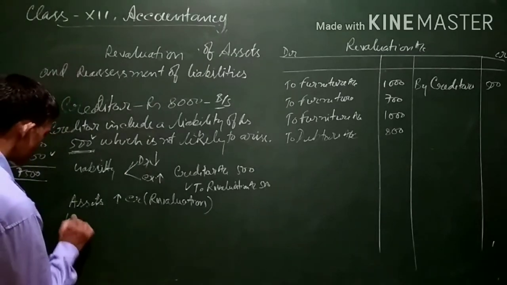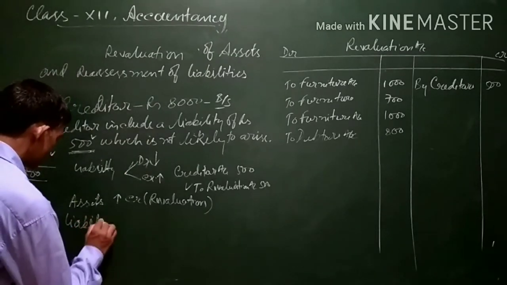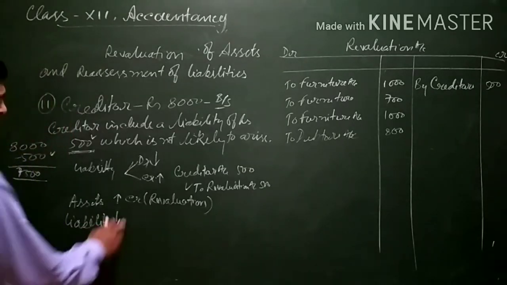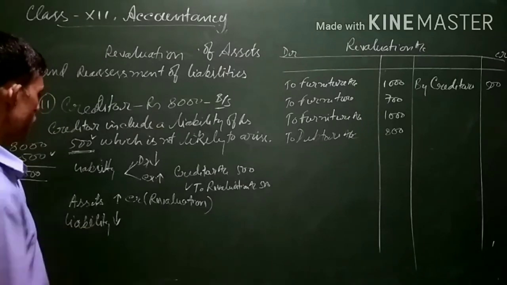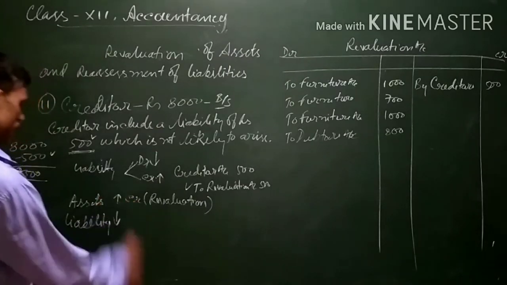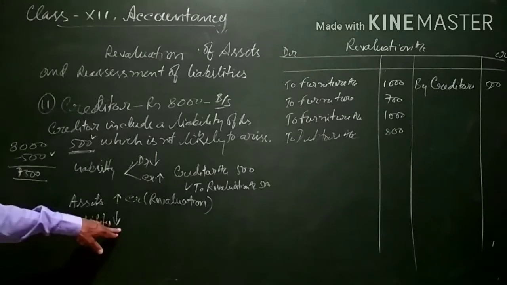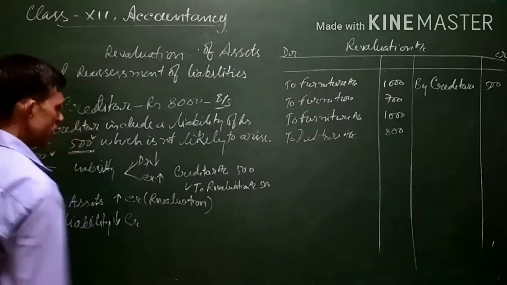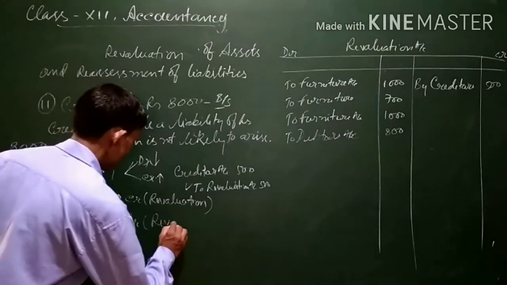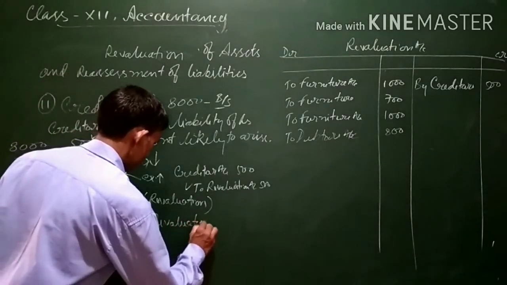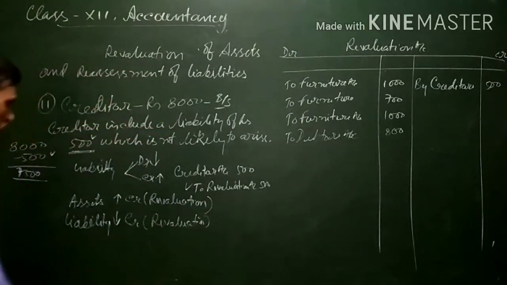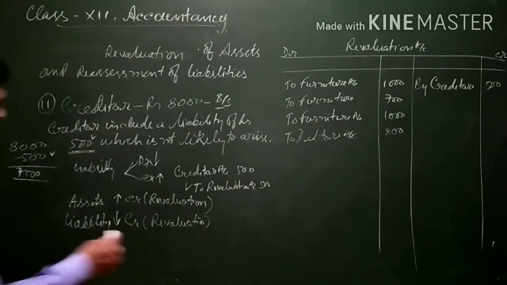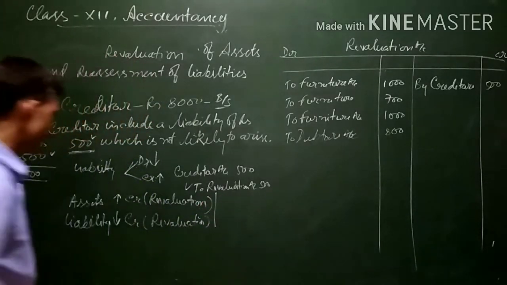Similarly, if liability decreases, then again it is income for us. For this also, it will be transferred to the revaluation account on the credit side.